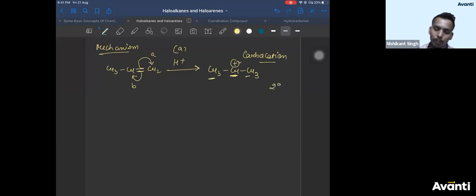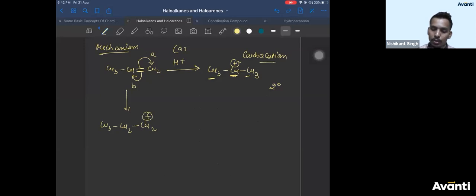But if you break it through path B, then the bond breaks like this. This carbon gets a negative charge. The negatively charged carbon takes H plus and you'll get CH2 here. And since the bond breaks like this, the other carbon will get a positive charge. So you'll get CH2 plus.